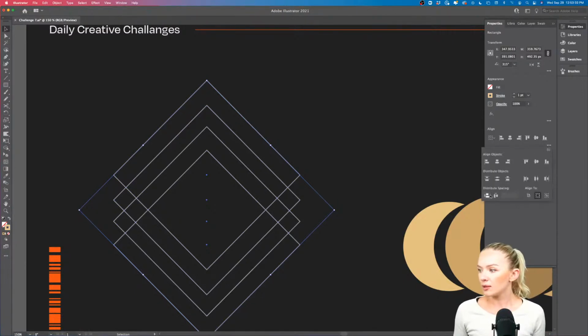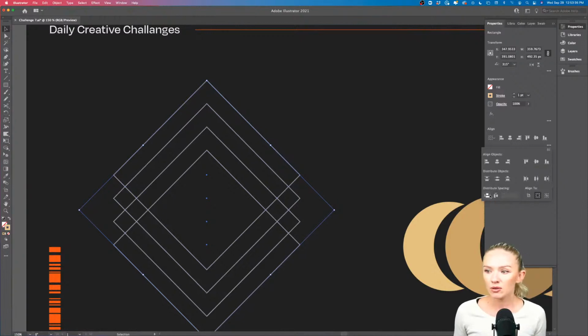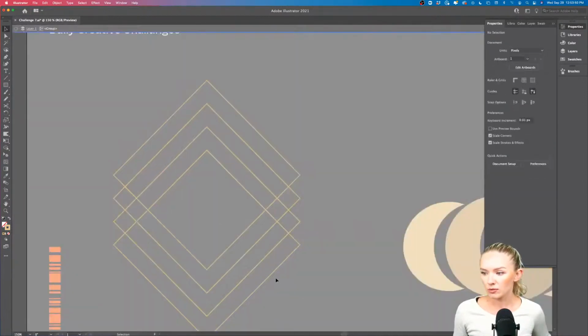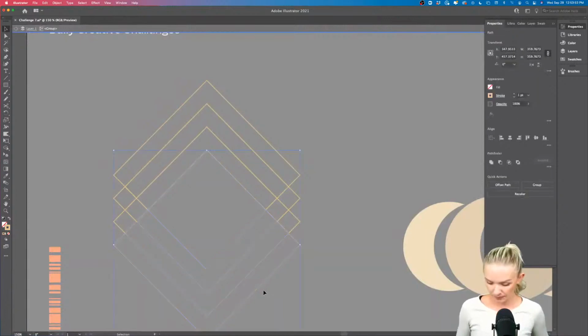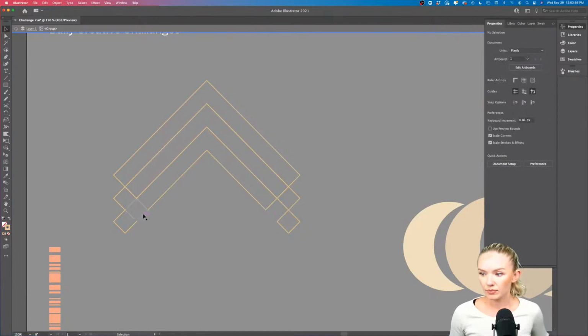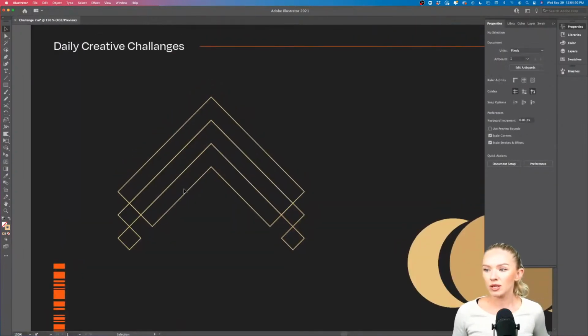And I'm going to align them and space them evenly right now. So this is how that works. Distribute spacing, align, click on the three dots for more options, and distribute spacing. And now we can go back into the divide tool and divide those shapes. And now we just remove everything that we don't need. So we're going to remove all of these right here, and then we're going to remove some of those. There we go. And we're kind of getting something that looks almost like a roof.